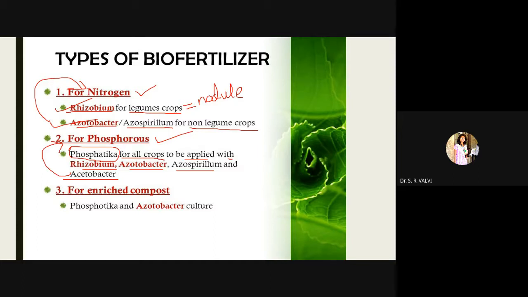Phosphorus has to be converted into an absorbable form, for example, orthophosphate ion, right? And then only plants are able to uptake that orthophosphate ion from the rhizosphere. Now for enriched compost, we can add again phosphotika and azotobacter culture.